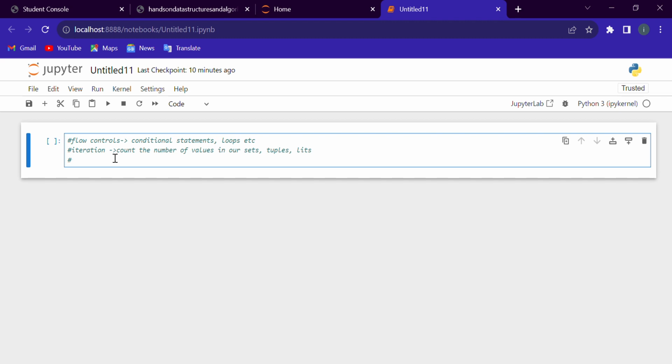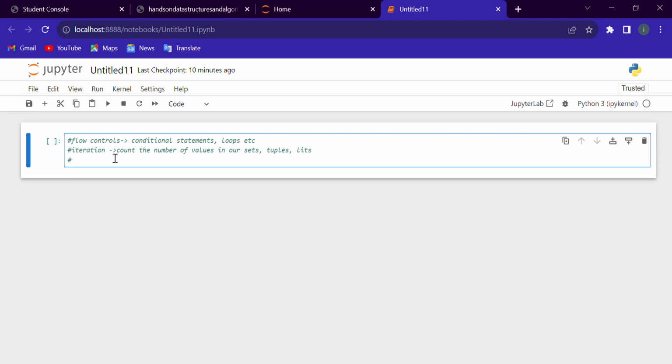We know that in a Python program we write a sequence of statements, instructions, or function calls. What does the interpreter do?